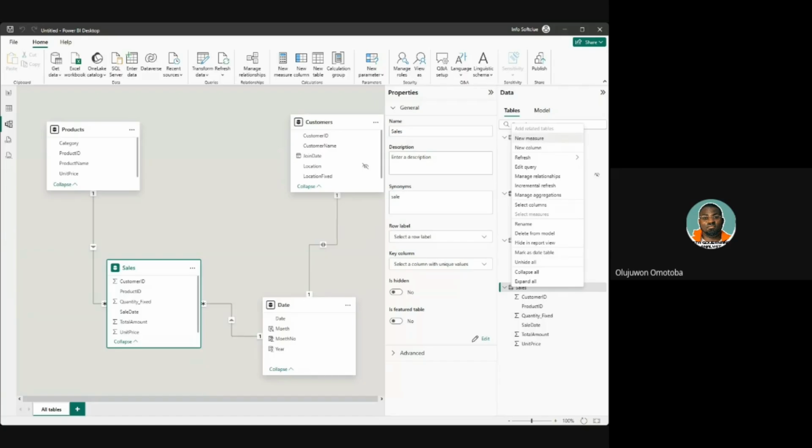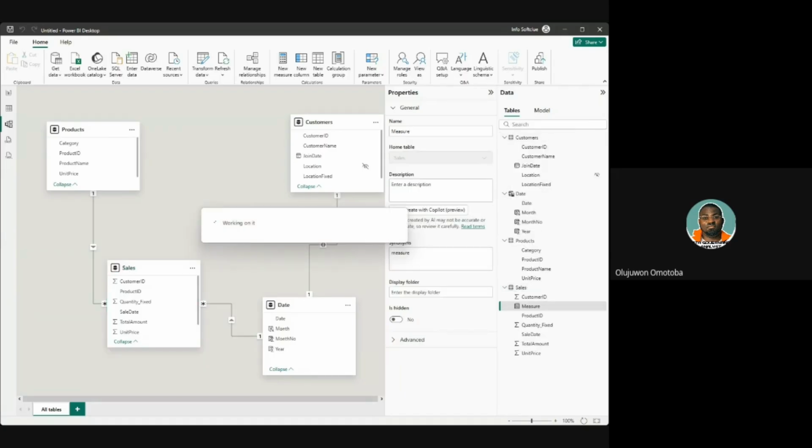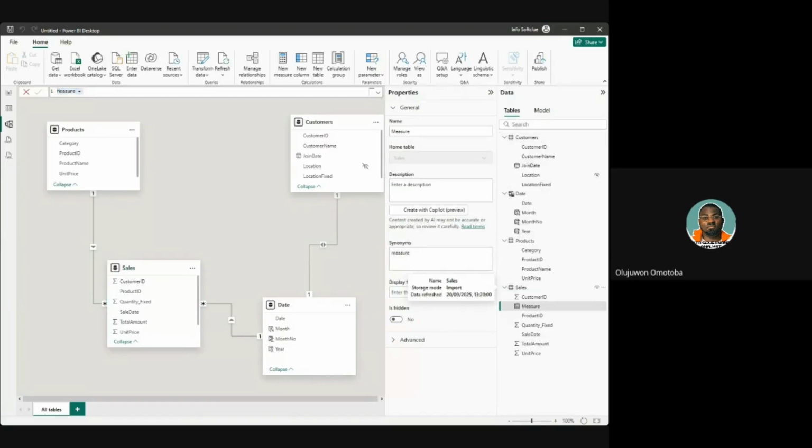Now, when I click on new measure, let's call it total quantity. All right, total quantity. So what will be the calculation for total quantity? Can someone just tell me intelligently, if you want to get total quantity? I'm awaiting a response. What would be the right calculation to get a total of the quantity?